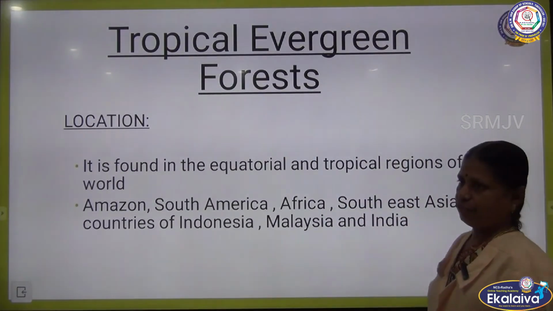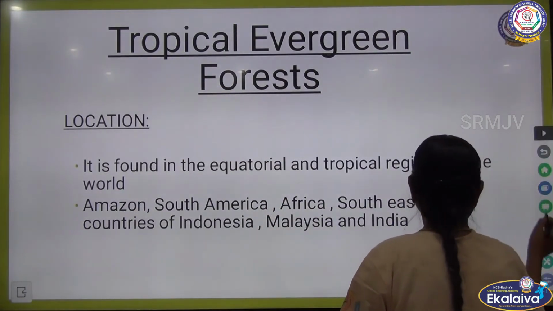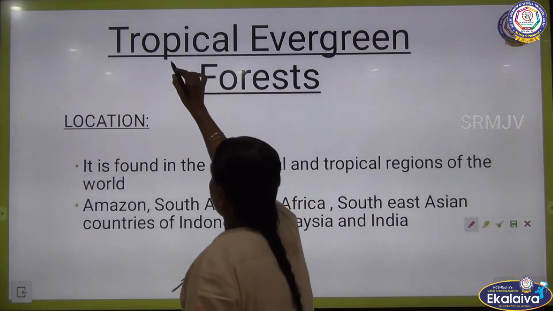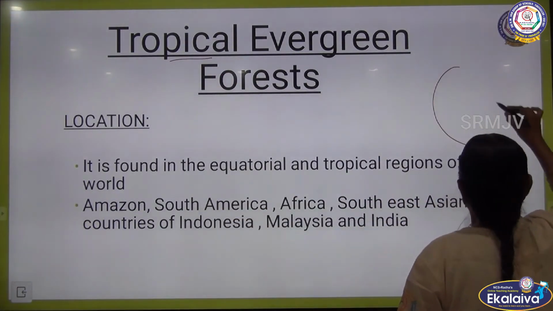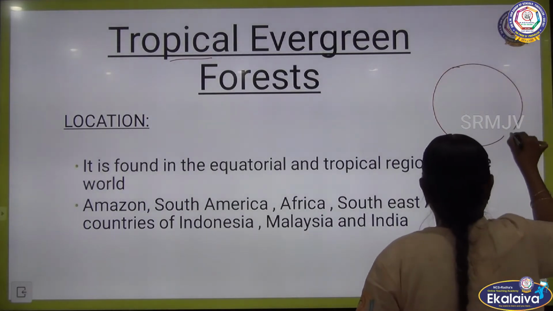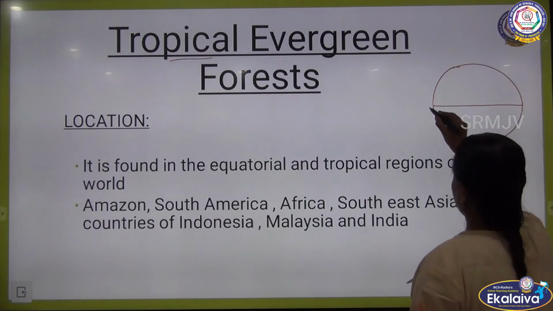Tropical evergreen forest. Tropical means the region around the equator.